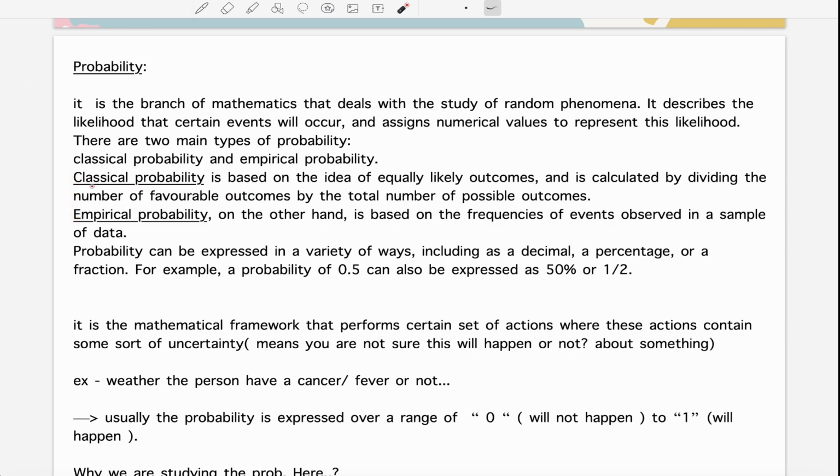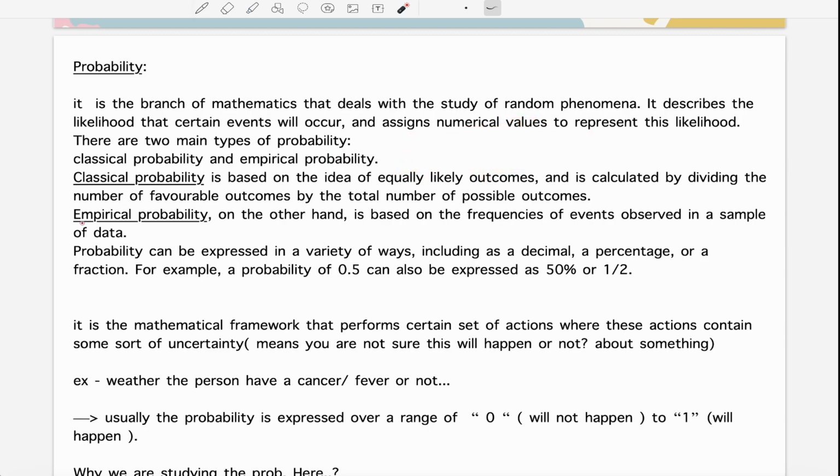This is classical probability. What do we mean by classical probability? It is calculated by dividing the number of favorable outcomes by the number of all possible outcomes. I hope you have a basic intuition about classical probability.